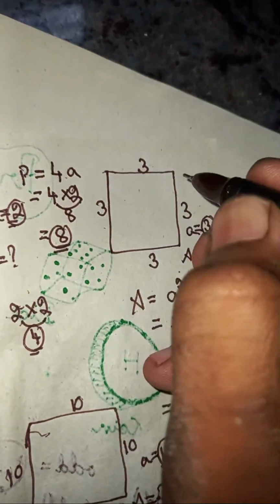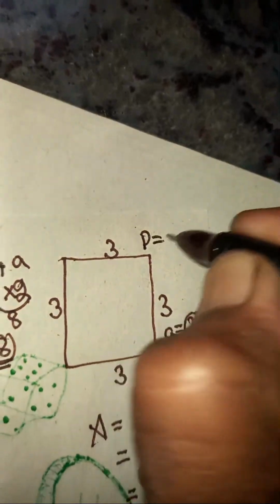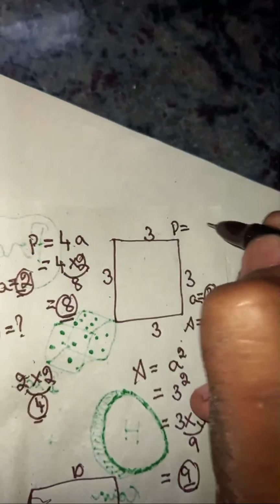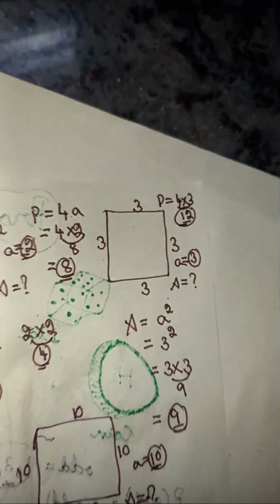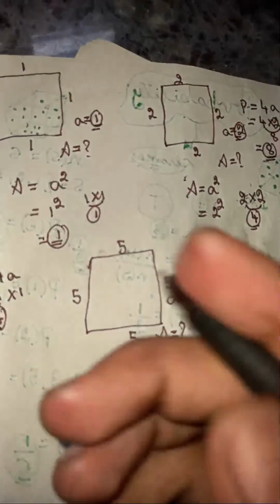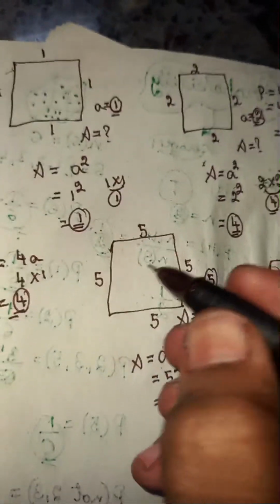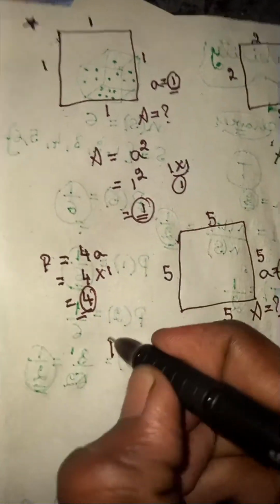Here also let's find the perimeter. Exactly the same thing. Perimeter is 4 times the side length, which is 4 times 3, which becomes 12 units. And here, you can find the perimeter as 4 times the side length.